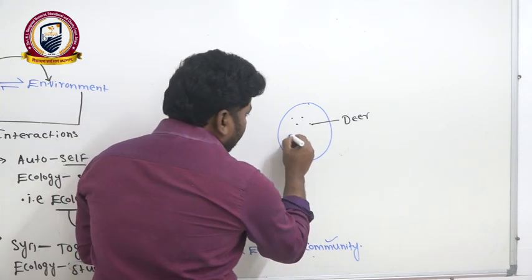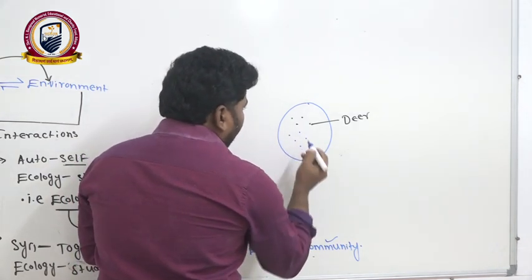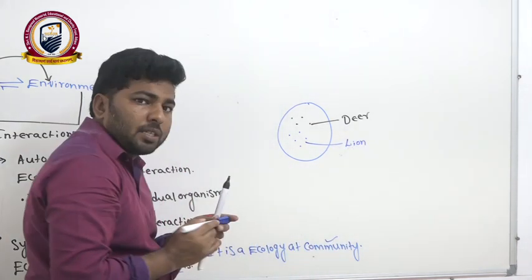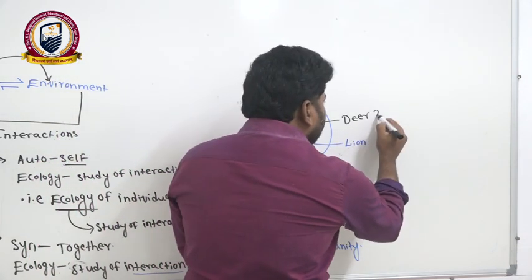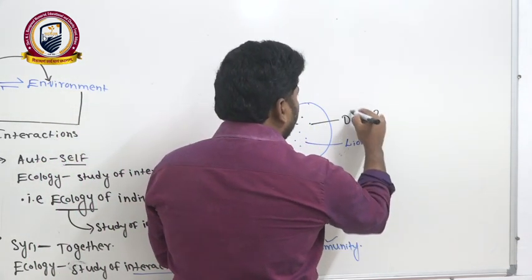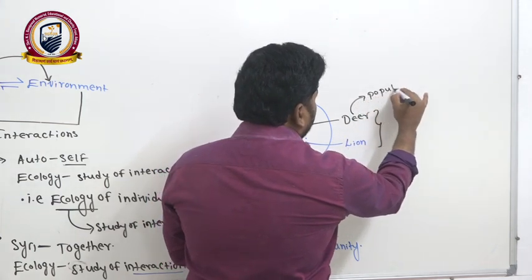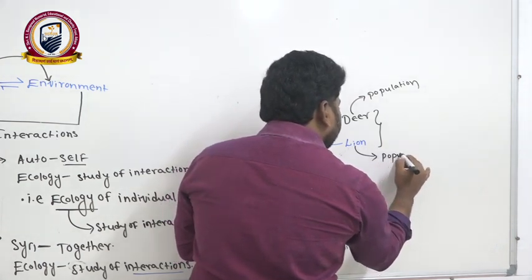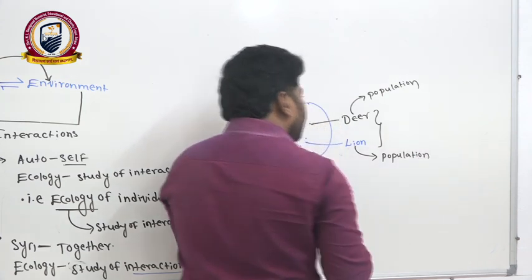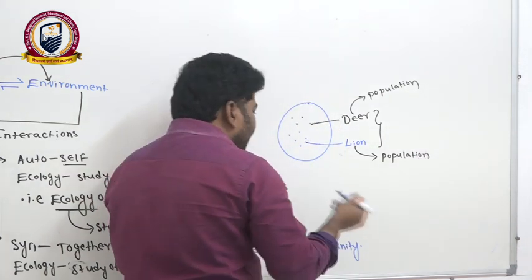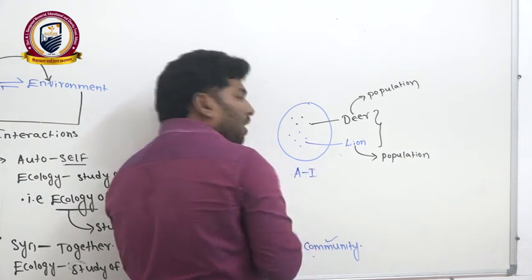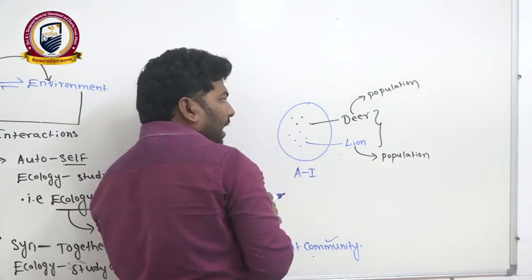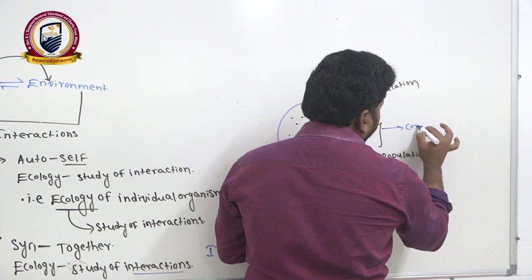Along with this deer population, a lion population also is there. These two populations were presented in area 1. This area, at a particular time in a particular area, we consider as a community.